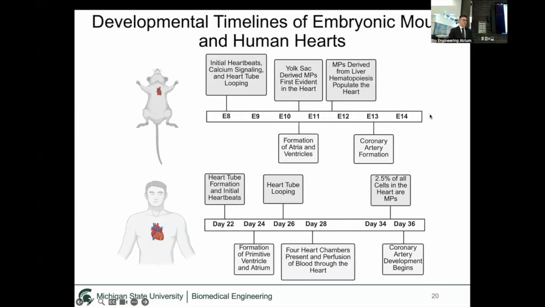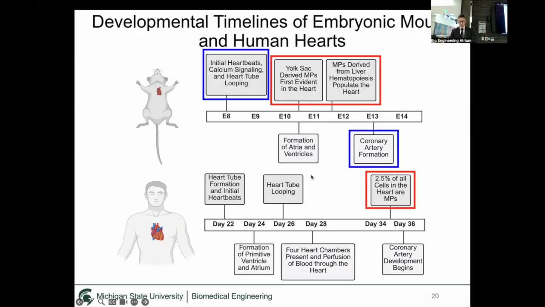Now that we created our monocytes, we needed to figure out when and where exactly we wanted to add them to the organoid. So to do this, we used developmental phenomena that occurred during mouse and human heart development. As you can see here, macrophages begin to seed the mouse heart between embryonic day 10 and embryonic day 12. And in the human heart, we don't know when they're first evident, but we know 2.5% of all the cells in the human heart by day 35 are macrophages.